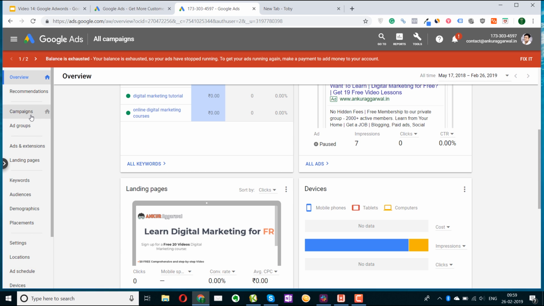Like you can go directly to your campaign here, ad groups level here, just like Facebook had ad sets. So here we have the ad groups and then the ads. So again, the structure will be similar. At the top, there will be campaign. Then you can create multiple ad sets. The campaign will have your conversion goal. Ad groups will have the targeting, like which people you're targeting, and then ads are your actual text ads. Then you can also add your landing pages.